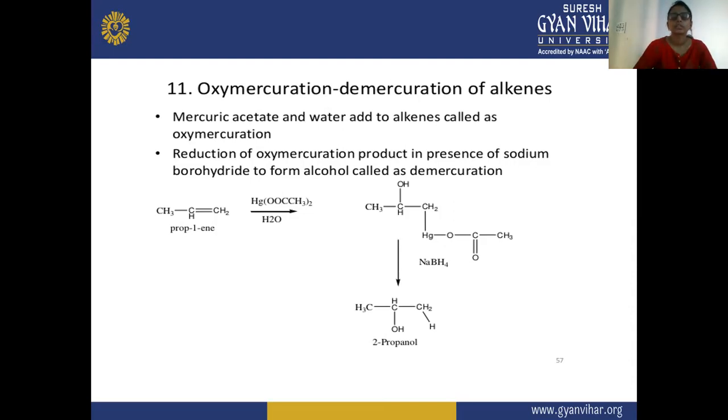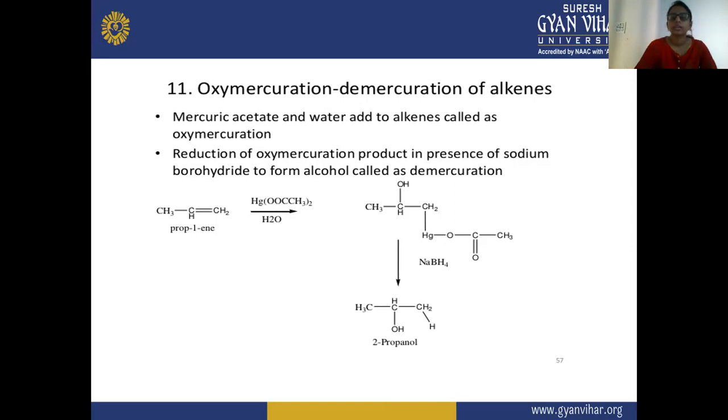So in this reaction, you can see we have taken an example of propene, because the double bond is present on the first carbon atom, so its name is prop-1-ene. And here we have taken mercuric acetate, Hg(OOCCH3)2, and there is a presence of water also.